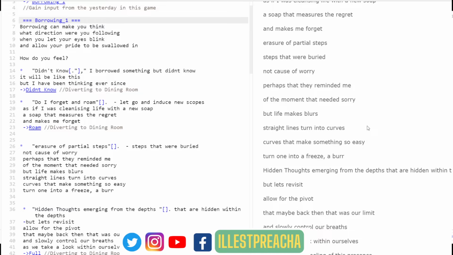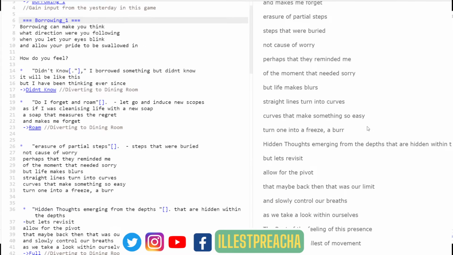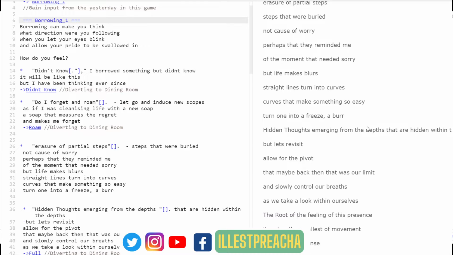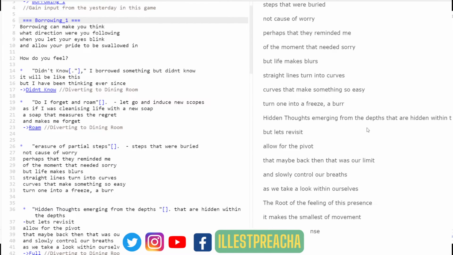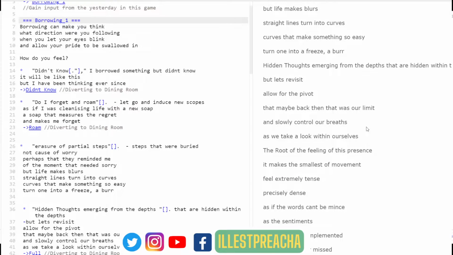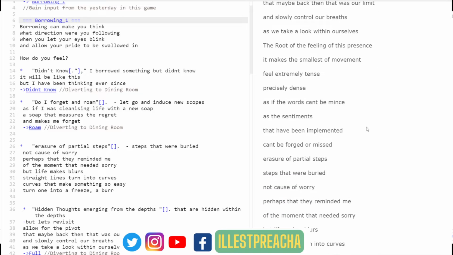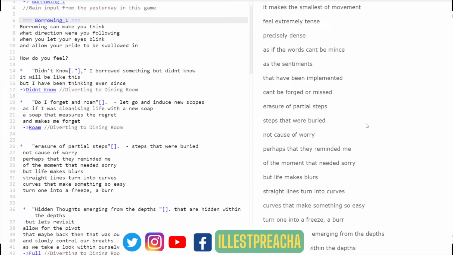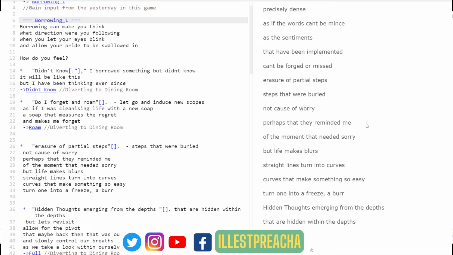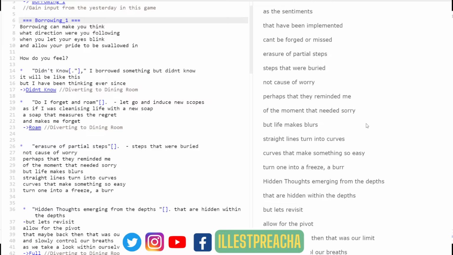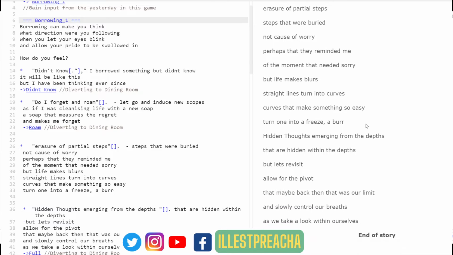turn one into a freeze, a burr, hidden thoughts emerging from the depths that are hidden within the depths. But let's revisit, allow for the pivot. That maybe back then, that was our limit. And slowly control our breaths. As we take a look within ourselves, the root of the feelings of this present, it makes the smallest of movement feel extremely tense, precisely dense, as if it can't be minced, as the sentiments that have been implanted can't be forged or missed, erasure or partial steps that were buried, not cause of worry, perhaps that they reminded me of the moments that needed sorry,